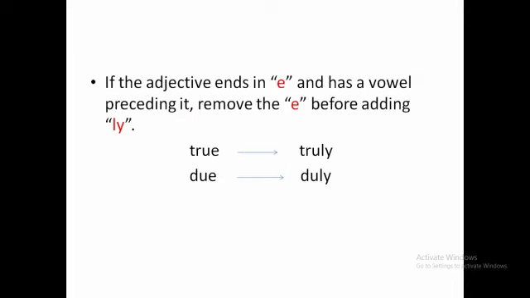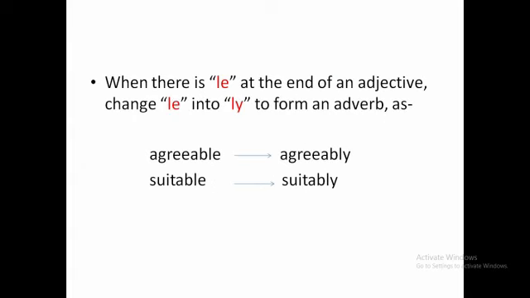Next, if the adjective ends in e and has a vowel preceding it, remove the e before adding ly. True becomes truly, due becomes duly. So here in these words the e is removed and ly is added to make it an adverb. Next, when there is le at the end of an adjective, change le into ly to form an adverb, as agreeable becomes agreeably, suitable becomes suitably.